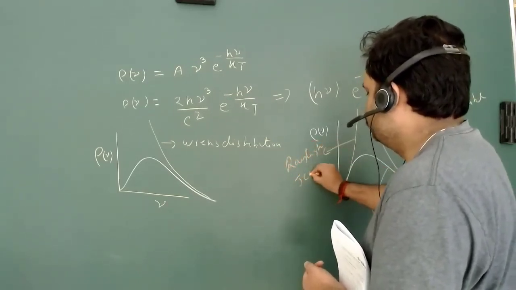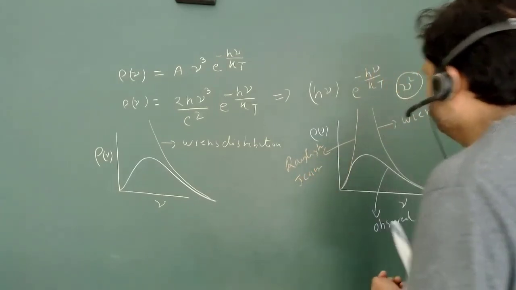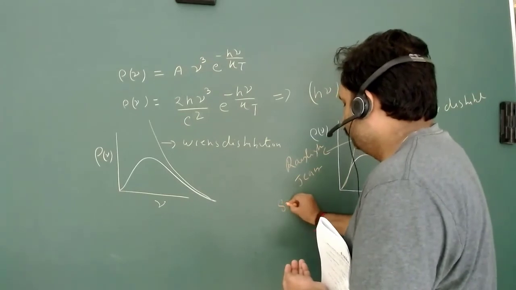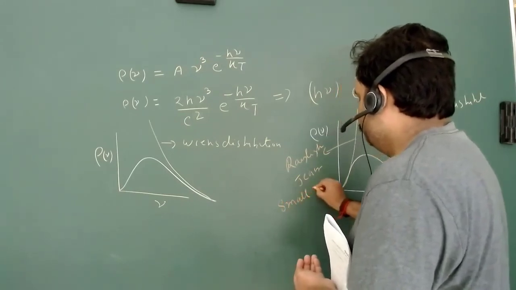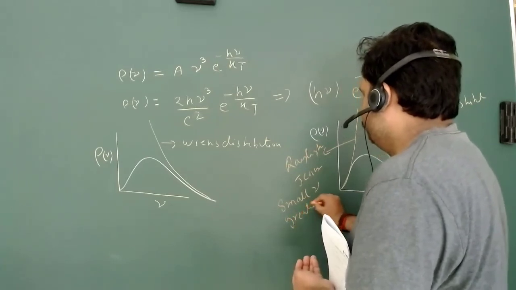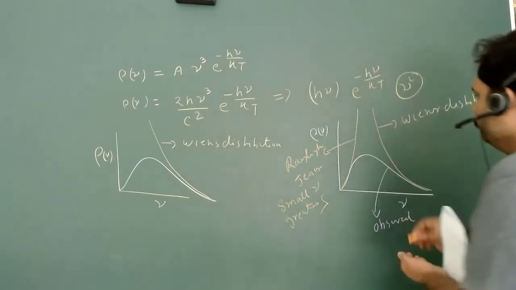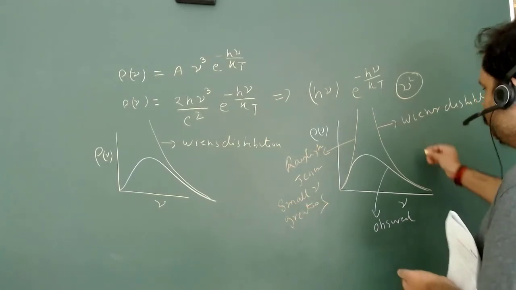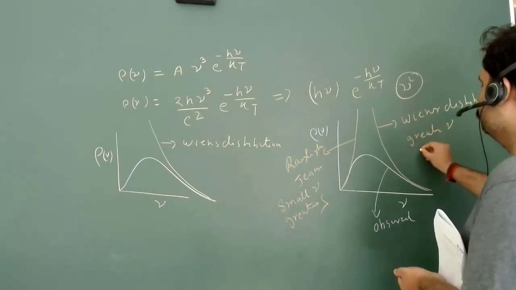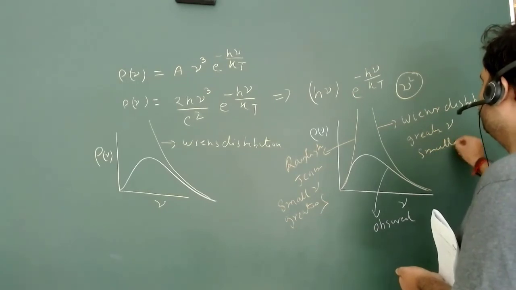Rayleigh-Jeans is for small nu and greater lambda. Wien's is for greater nu and small lambda.